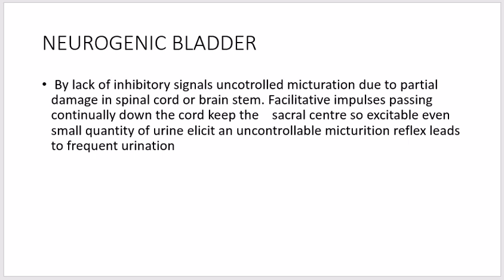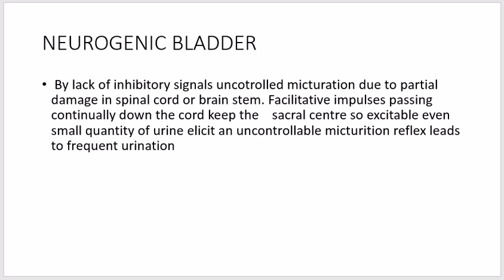This condition derives from partial damage in the spinal cord or the brainstem that interrupts most of the inhibitory signals. Therefore, facilitative impulses pass continually down the cord and keep the sacral centers so excitable that even a small quantity of urine elicits an uncontrollable micturition reflex, thereby promoting frequent urination.